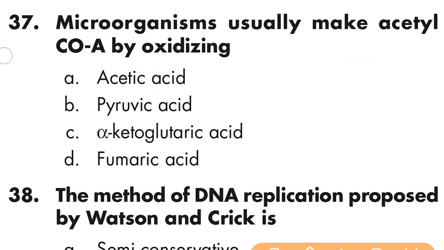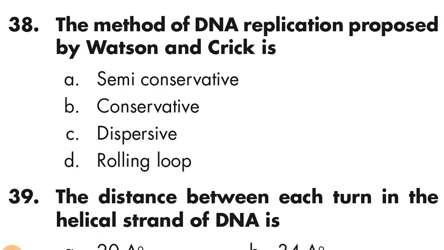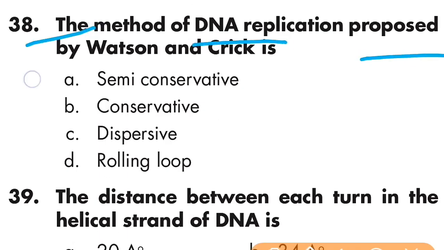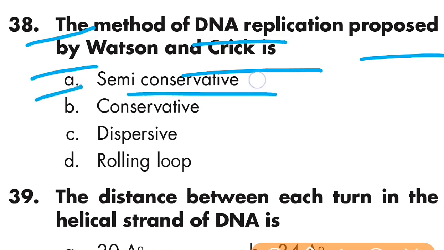Question number 37: Microorganism usually makes acetyl CoA by oxidizing acetic acid. Option A is right. Question number 38: The method of DNA replication proposed by Watson and Crick is semi-conservative. Option A is right.